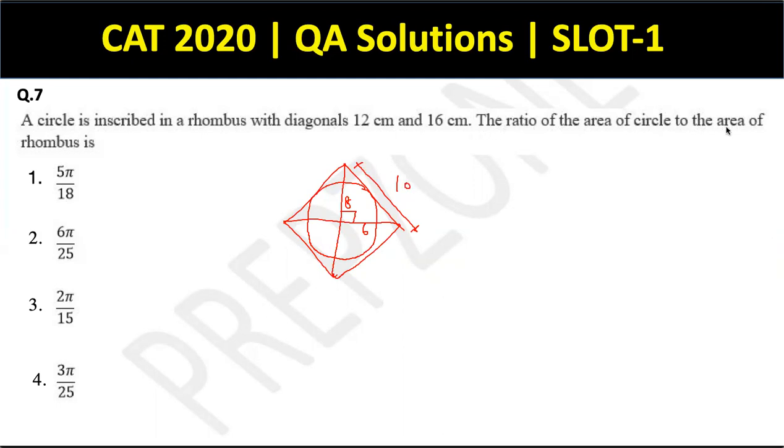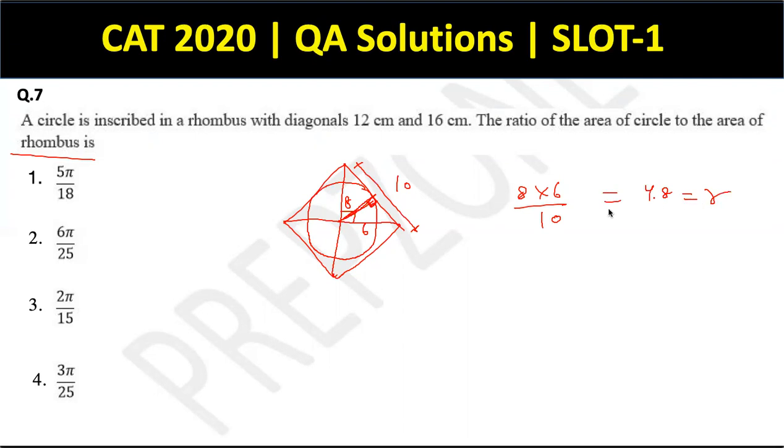The ratio of the area of the circle to the area of the rhombus. So for the area of the circle, I need the radius of the circle. So the radius of the circle will be this. And by using the properties of a right angle triangle, this is nothing but the altitude dropped on the hypotenuse. And it has a very simple formula, guys. It'll be nothing but 8 into 6 upon 10. Right? So the altitude on the hypotenuse is the product of the two perpendicular sides divided by the hypotenuse length. So this will be 4.8. So this has to be my R of the circle.